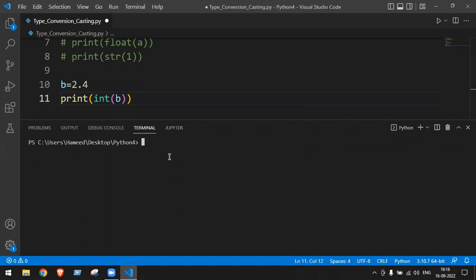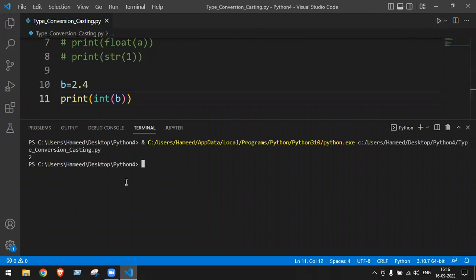I am converting into what type now? Integer. Observe carefully. Will integer have the decimal point values? No, no. So the answer is going to be just a 2. So run the code. Integer will never contain decimal points. It will only contain a whole number, but no decimal points.